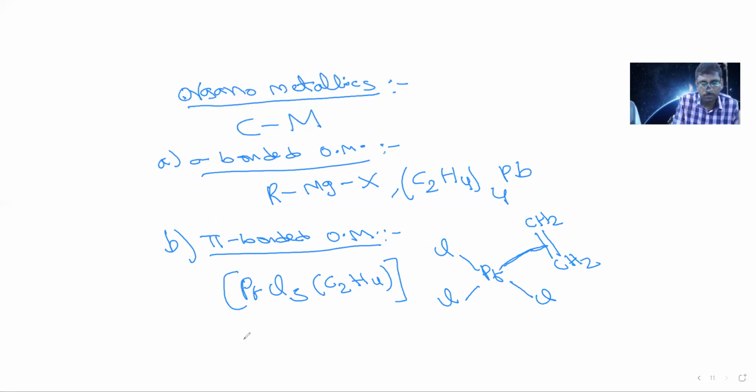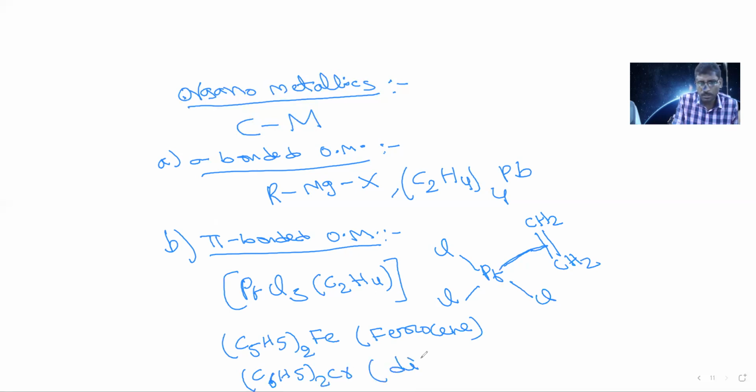Another example is (C5H5)2 Fe. Its name is ferrocene. Another one is (C6H5)2 Cr. Its name is dibenzene chromium. So these are the pi bonded organometallics.